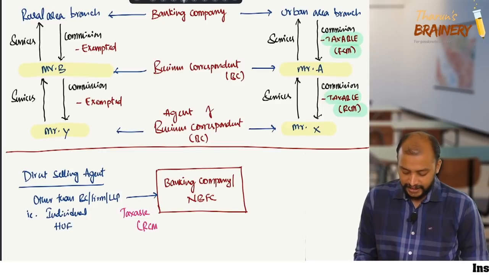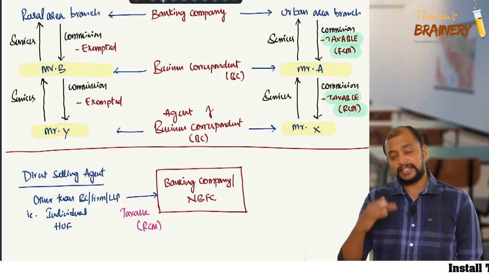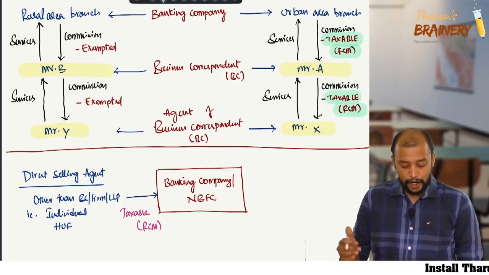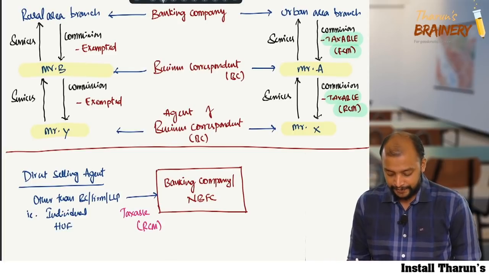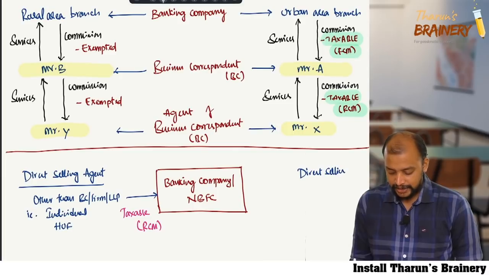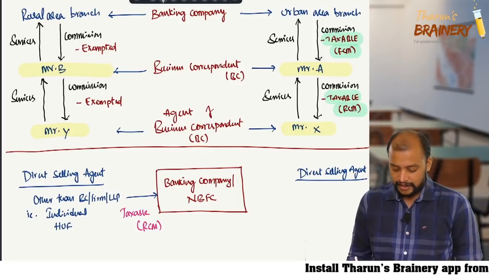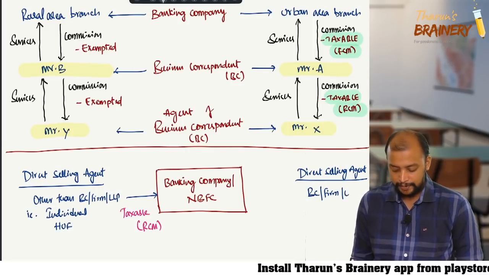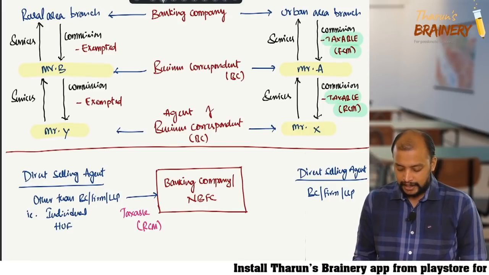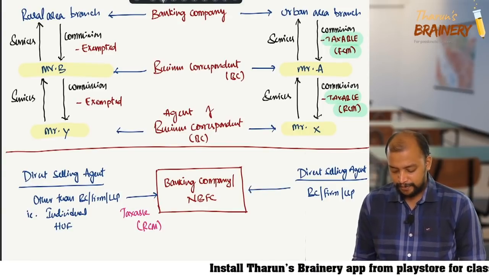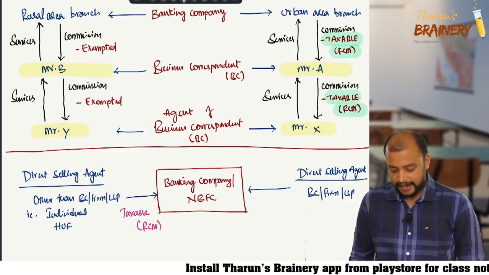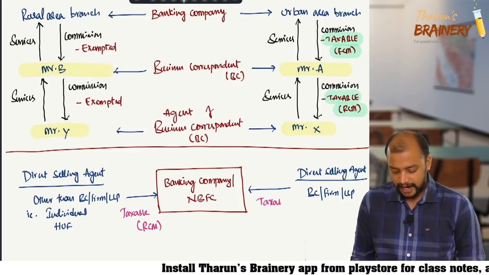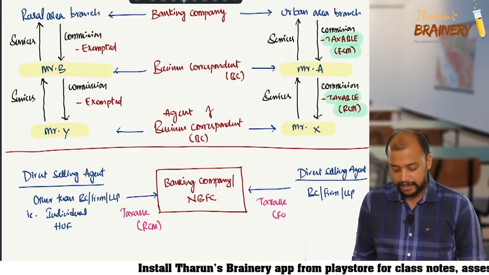Suppose the direct selling agent is a body corporate, firm or LLP, then the services provided by them are taxable under FCM, not RCM.